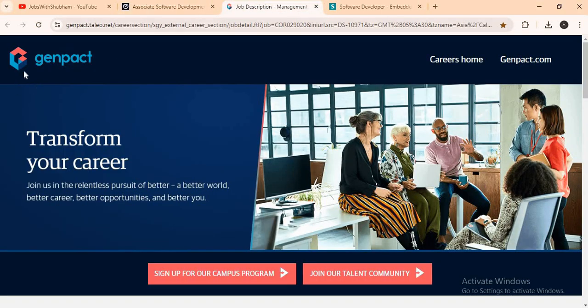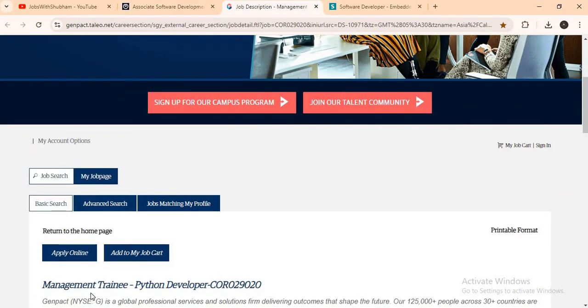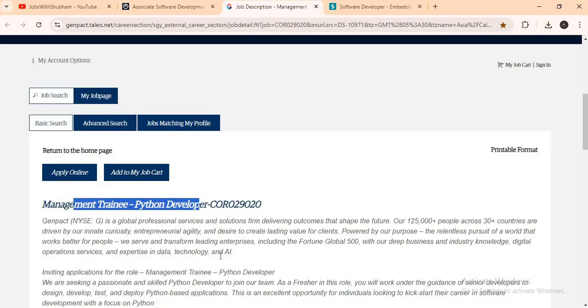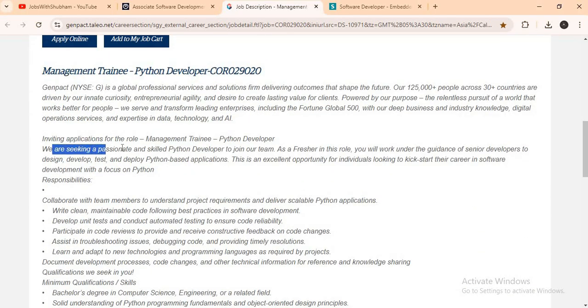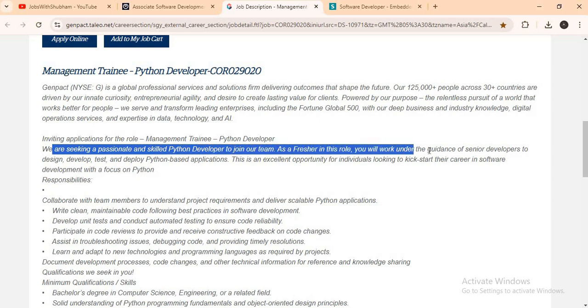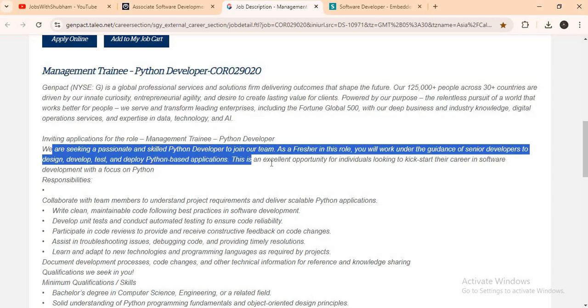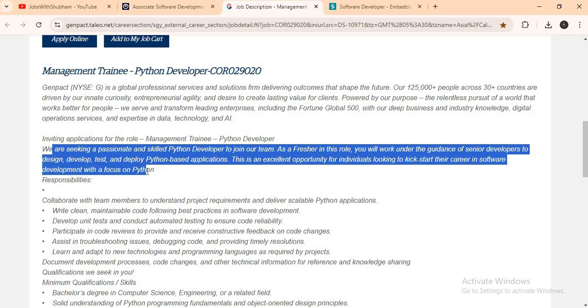Moving to the next job, it is coming from Genpact and it's hiring for Management Trainee Python Developer for Gurgaon location. So let's talk about this. We are seeking a passionate and skilled Python developer to join the team. As a fresher in this role, you'll work under the guidance of senior developers to design, develop, test and deploy Python based applications. This is an excellent opportunity for individuals looking to kickstart their career in software development with a focus on Python.